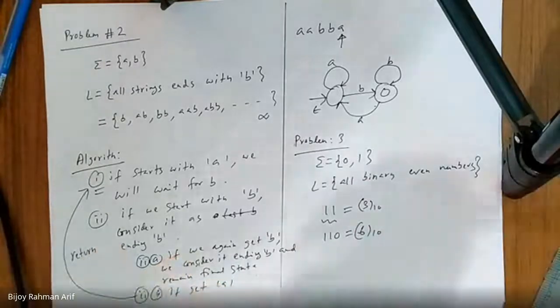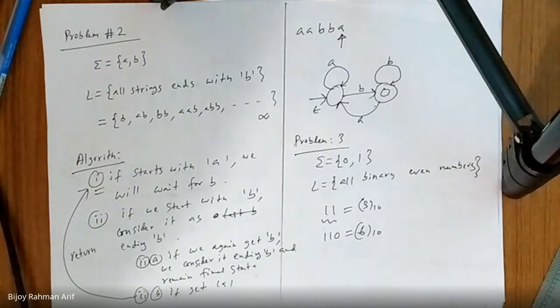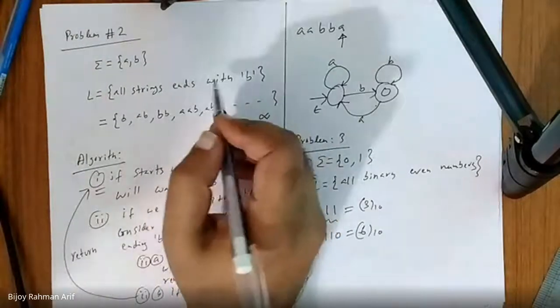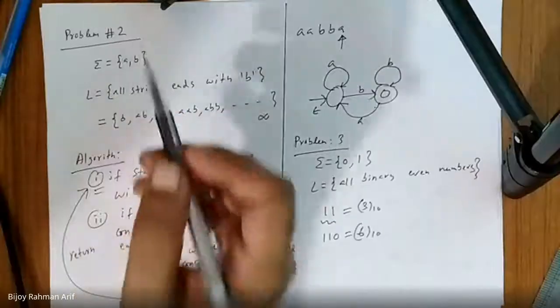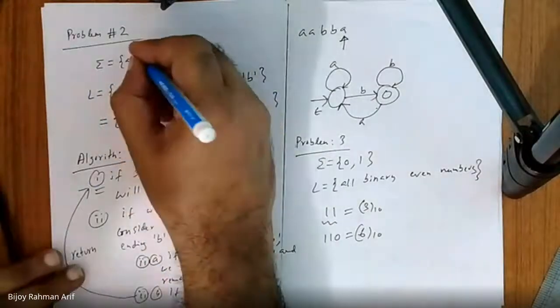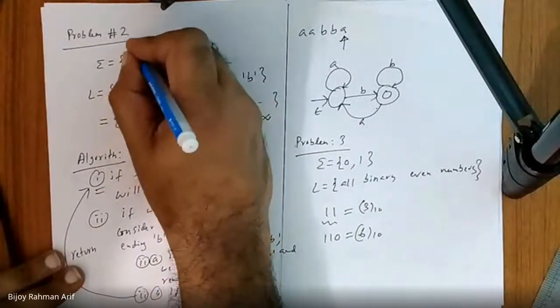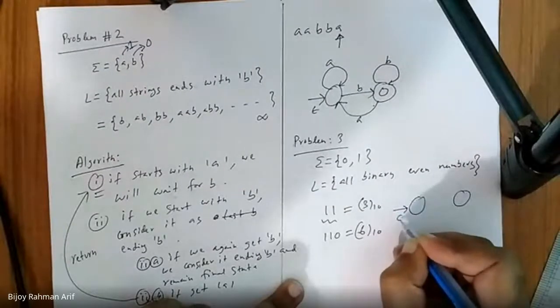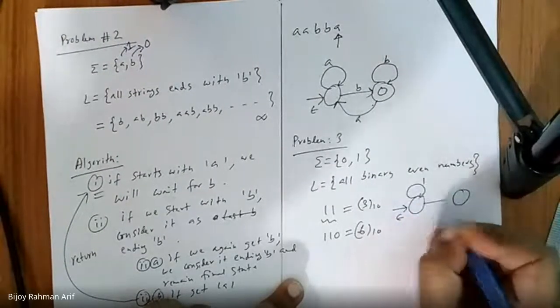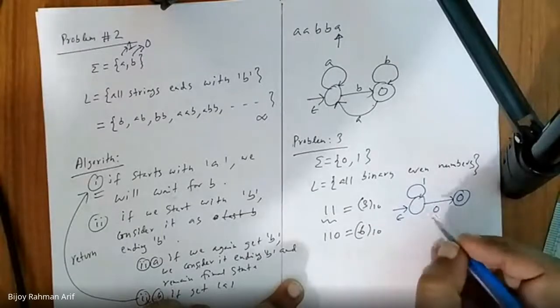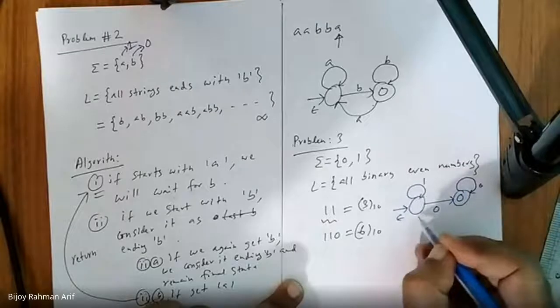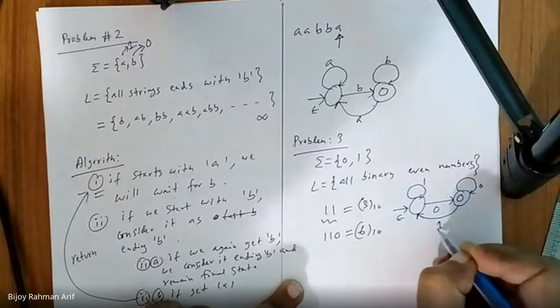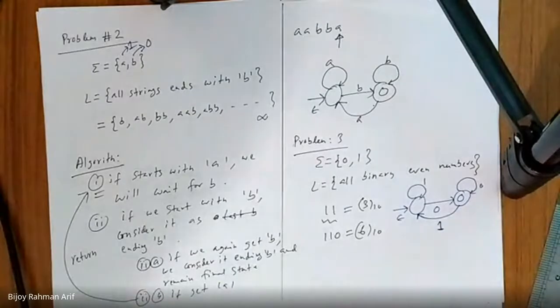So how can I find all the binary even numbers? Using this one, like the previous one. So all the strings that end with 0, because we can consider B as nothing but 0, and A as nothing but 1. Am I right? Yes, sir. So what would be the final automata? Something like this. If I get 1, I will wait. If I get 0, then I will reach the final state. Then again 0, I will remain there. If I finally get 1, I go back. Got it? The same solution.